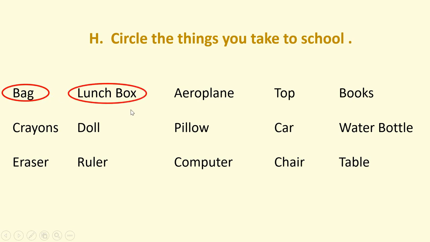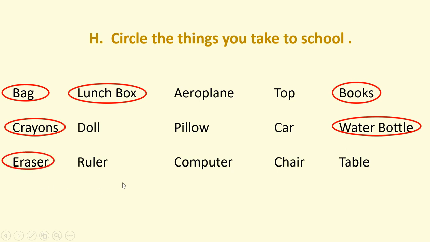Then lunch box. Yes. Aeroplane, top, books. Yes. Crayons. Yes. Doll. Pillow. No. Car. No. Water bottle. Yes. Next is eraser. Then ruler and computer, chair, table. No, you are given these things to use them in school only.